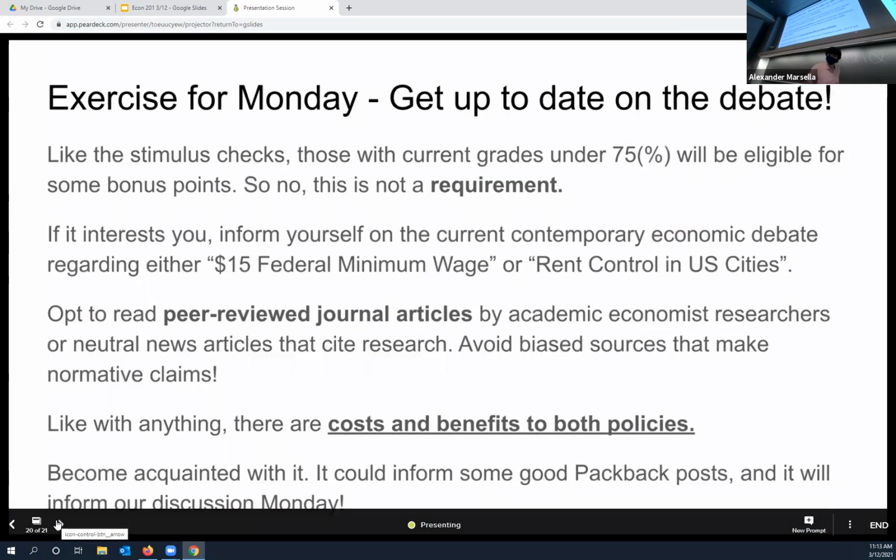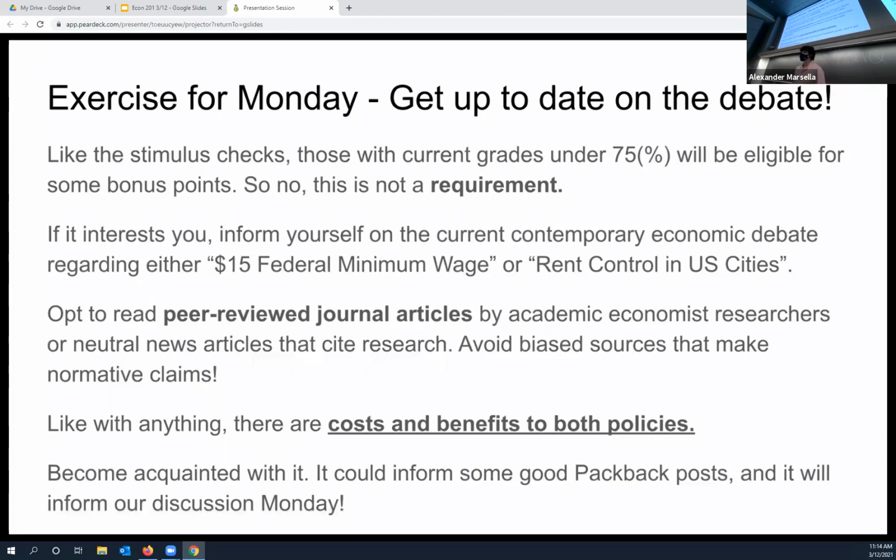And so I would like you to become acquainted with the modern debate on either a $15 federal minimum wage or rent control in US cities. Now, this is not a graded requirement, okay? Because if it were, it would have been on the schedule, and I don't want to deviate from the schedule.